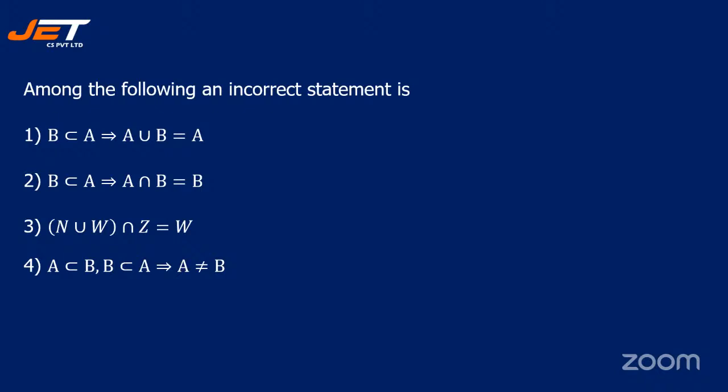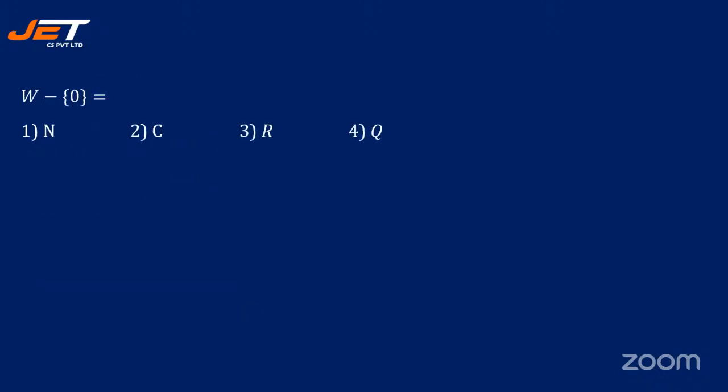Among the following, an incorrect statement is dash. B is a subset of A, which implies A union B is equal to A. B is a subset of A, which implies A intersection B is equal to B. N union W intersection Z equal to W. A subset of B, B is a subset of A, which implies A is not equal to B. So now you have to find out which is the incorrect statement. It is option 4. A is a subset of B, B is a subset of A, which implies A is not equal to B. See the next question.